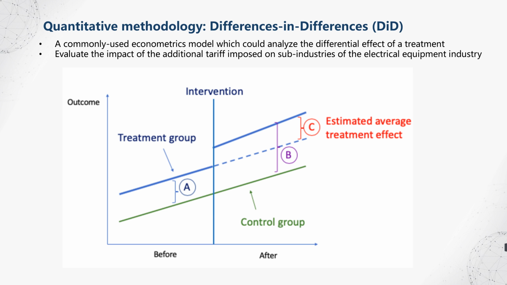In our research, we use DID to evaluate the impact of additional tariff imposed on sub-industries of the electrical equipment industry during the US-China trade war by comparing the average change of the control group and treatment group over a continuous period. Next, I will show you our regression analysis model and explain all the variables involved.